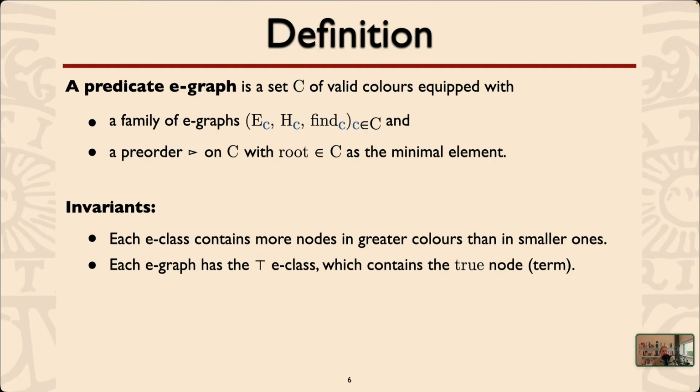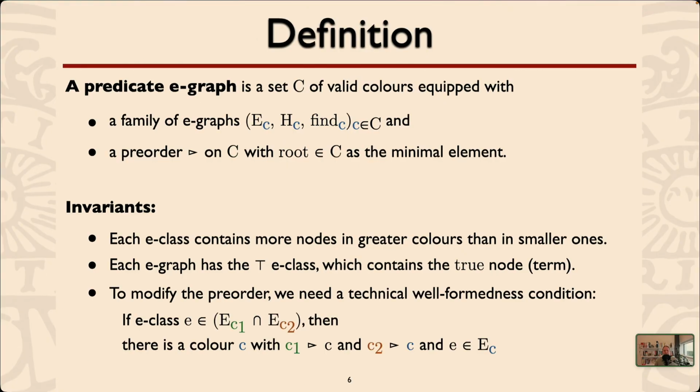We have slightly more interesting invariants, perhaps. We have the same kind: each E-class contains more nodes in greater colors than in smaller ones. So the closer you get to the root, the finer the equivalence gets. And in order to come up with these fact sets, each E-graph has the truth E-class, which contains the true node. So the facts are just the terms that are represented by the truth E-class in every E-graph. We can always look up there and see what are the true things right now.